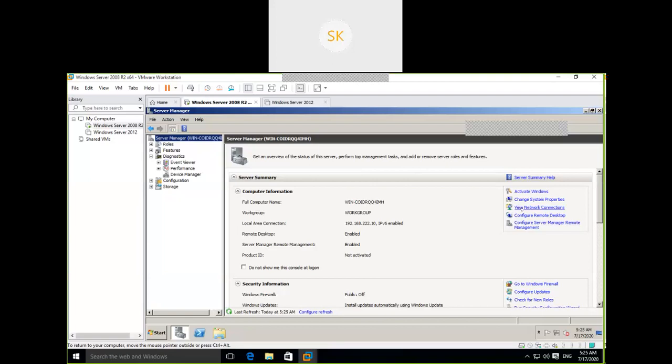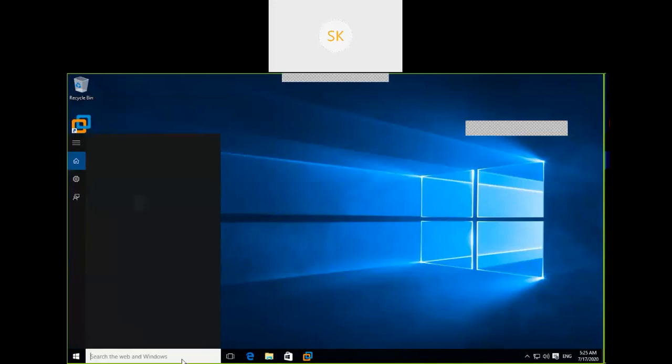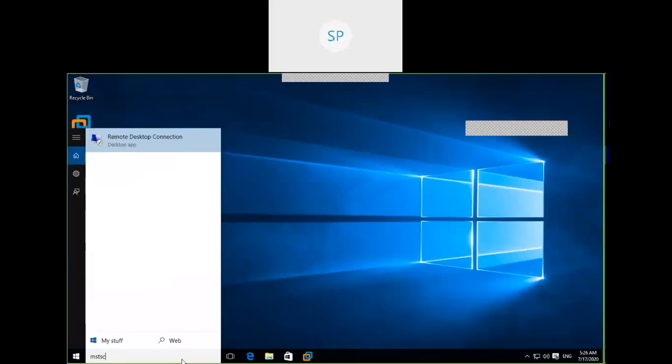Okay. Once we have configured RDP, we should not use VMware Workstation now. We have to minimize this VMware Workstation and perform our actions using RDP. So here Srini is going to minimize this VMware Workstation and use an RDP connection to connect to this server. How to do that? From the desktop, we have to use MSTSC. It's a command, Microsoft Terminal Service Client.